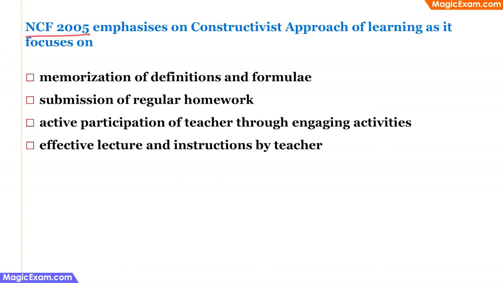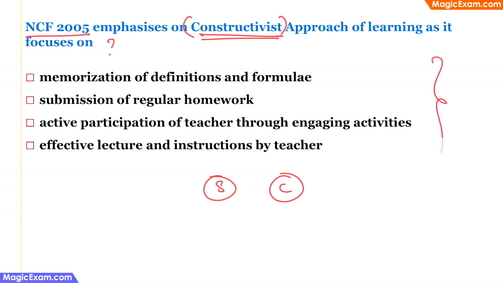NCF 2005 emphasizes on the constructivist approach of learning as it focuses on which of the following. Now, what does constructivist approach say? Constructivist approach says that children acquire information from social factors and cultural factors, and they will actively construct knowledge in their brains or in their mind. Now, we are talking about active construction here. So when you look at all the answer choices, see which of them is best aligned with constructivist approach.